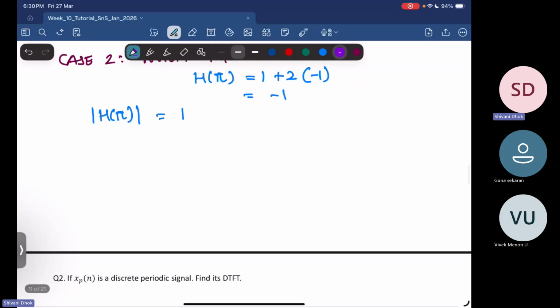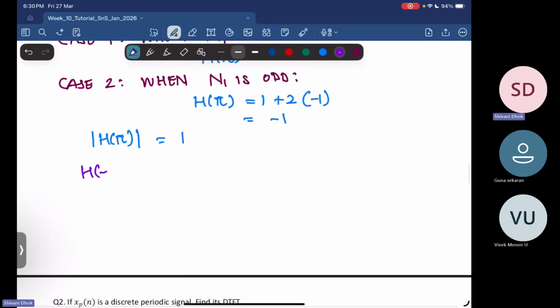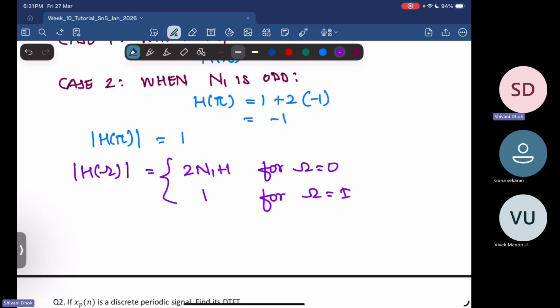So what do you have? You have magnitude of H of omega as 2n1 plus 1 for omega equal to 0, and it is equal to 1 for omega equal to plus minus pi. So it looks something like this. When you have this n1 large, or even if it is not large, it is more than 1.